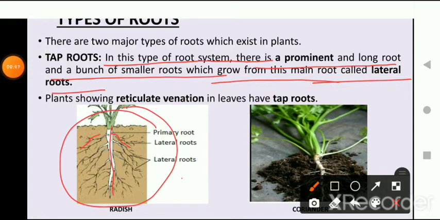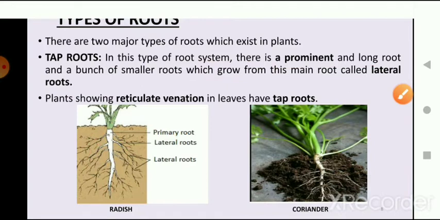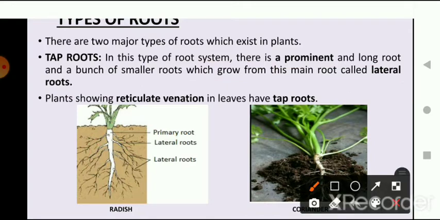And so you can see that this is the main root, which grows vertically down into the soil, and the other roots, the lateral roots, come out from the main root. Also, students, as you can see, the taproot goes down inside the soil pretty deep.